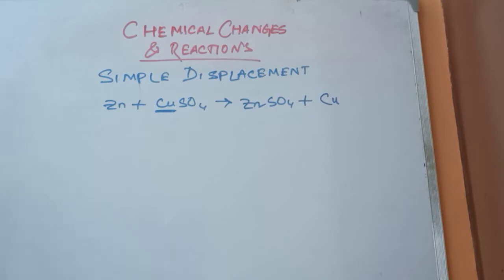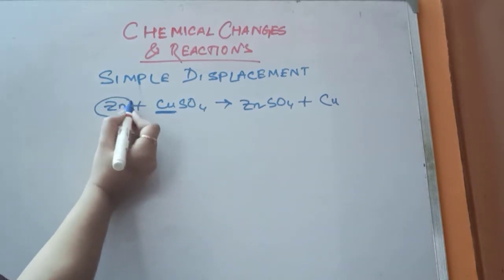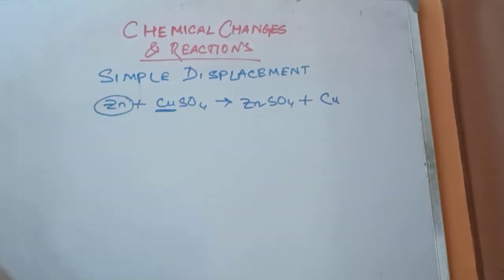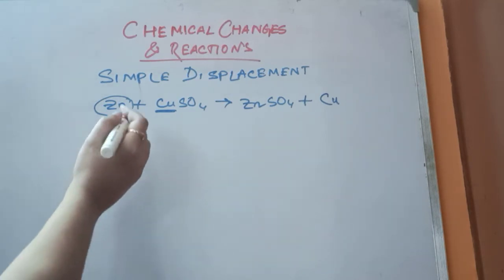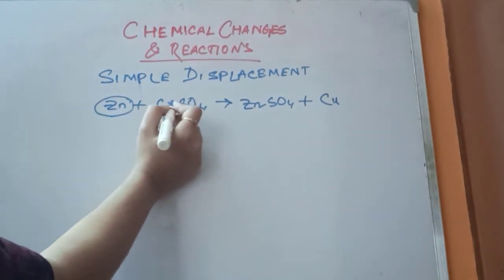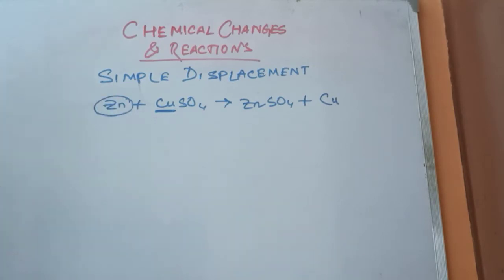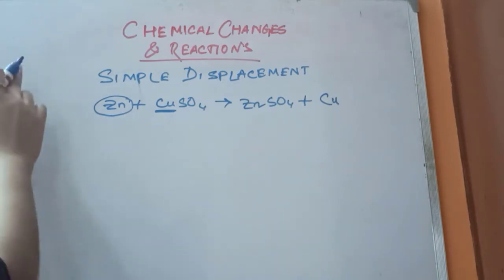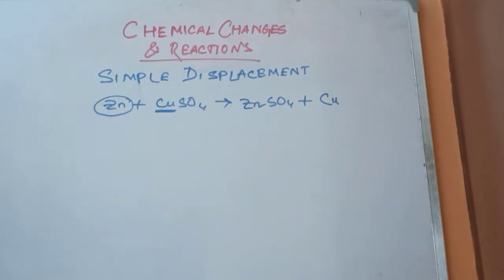Now, what is the driving force that will allow this element to break the bonds of a compound and form new bonds? Chemical reaction means breaking of old bonds and forming of new bonds. So what is the driving force that will allow the breaking of the old bonds and formation of new bonds with this element? That driving force is the metal reactivity series. I will write the series here once.